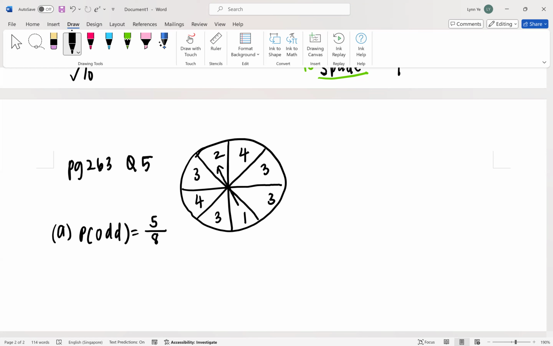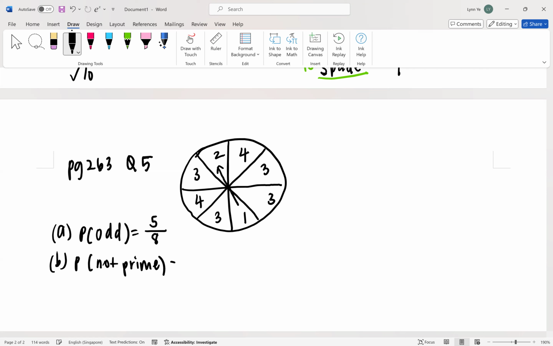All right, next one, B. Now B, they want the probability of not prime, right?